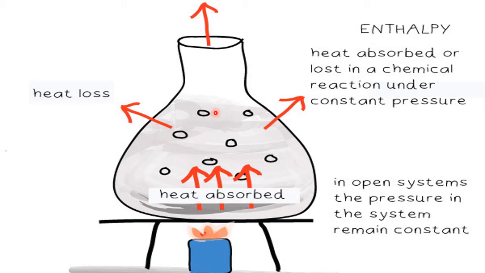Now, because the system is open, the pressure in the system remains constant. That is the atmospheric pressure. It is called under constant pressure, and at that time heat loss is there. So now, what happens for this?